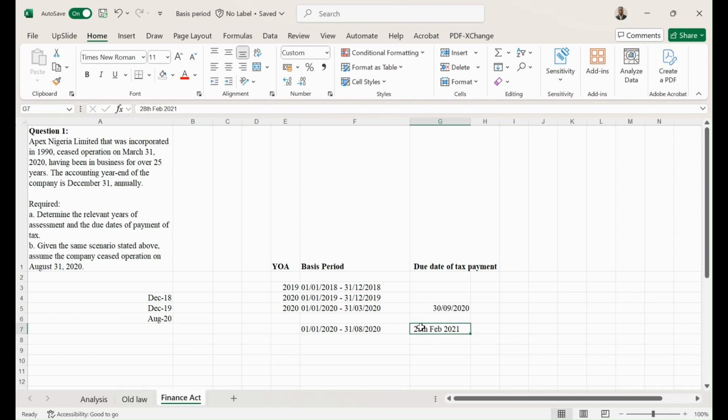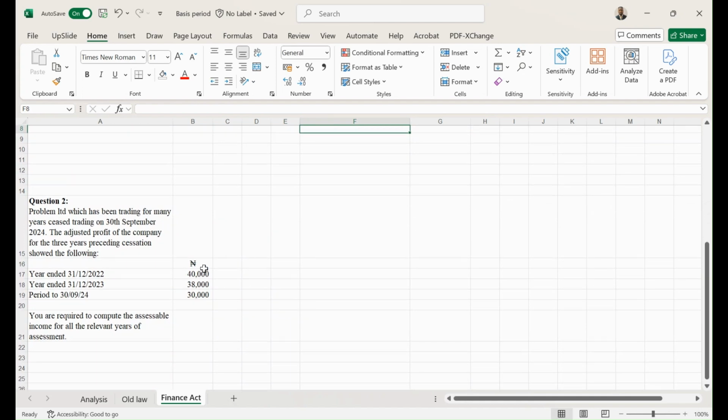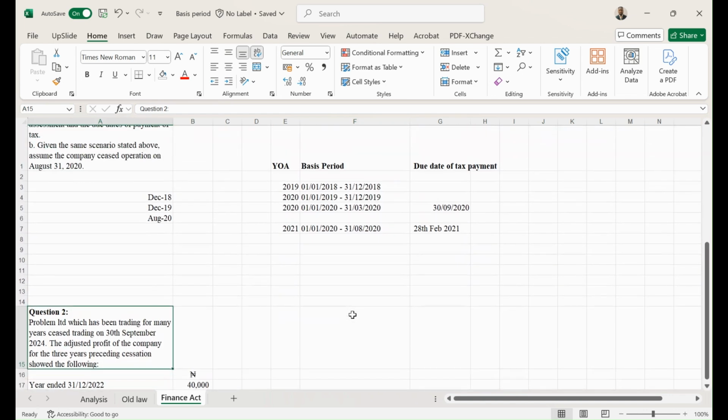So since the tax is going to be due in 2021, the year of assessment in this case is going to be 2021 year of assessment. Okay. So that is how to treat the cessation rule under the new Finance Act. All right, let's apply that to question two, the same question but slightly edited.